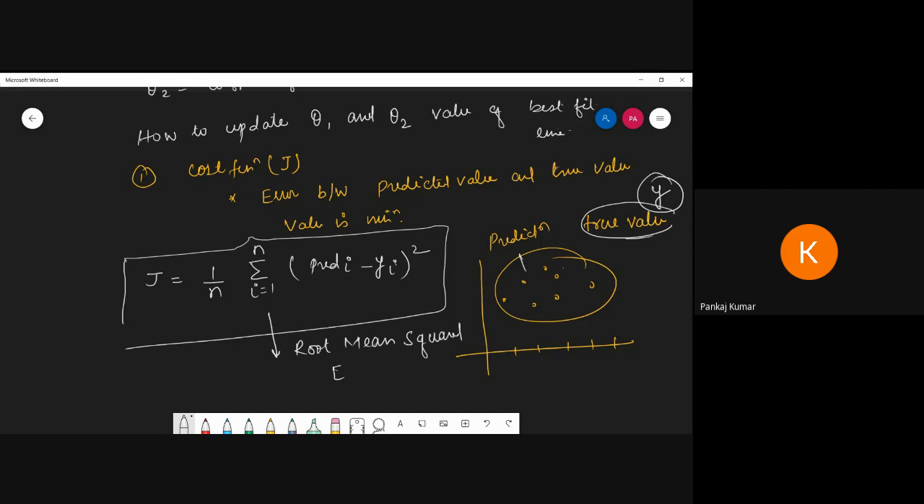So these things are calculated in linear regression. When your minimization is minimum, that means you are getting the best fit. So what we have to do here is try to find the best-fit theta 1 and theta 2 values by the hit and trial method. Is it clear?